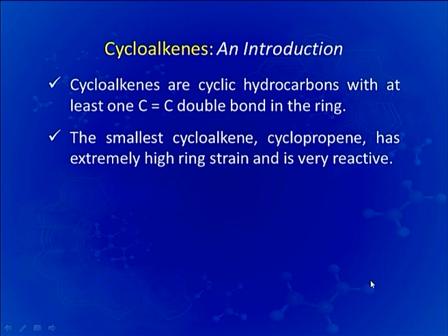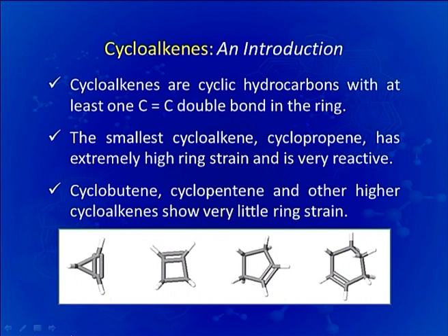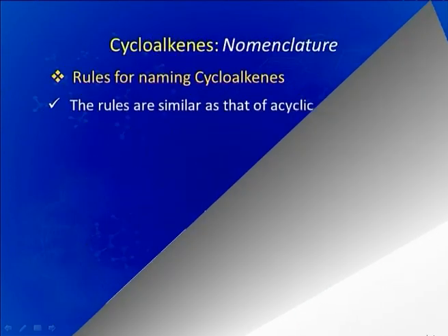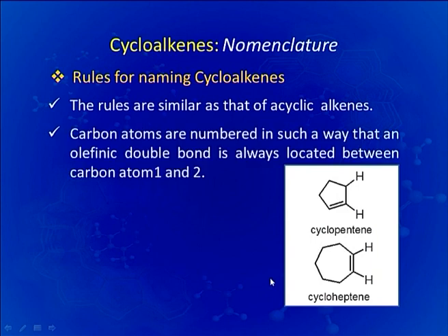The smallest cycloalkene is cyclopropene, which has extremely high ring strain and is very reactive. Cyclobutene, cyclopentene and other higher cycloalkenes show very little ring strain. As you can see here, this is the 3 carbon cyclopropene, this is a 4 carbon cyclobutene, cyclopentene and cyclohexene. We will now discuss the nomenclature of cycloalkenes.